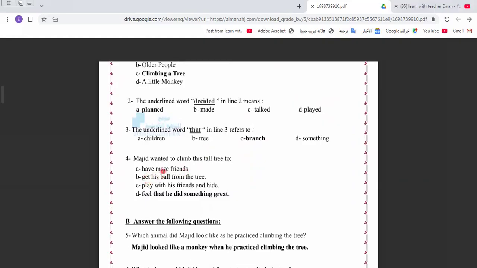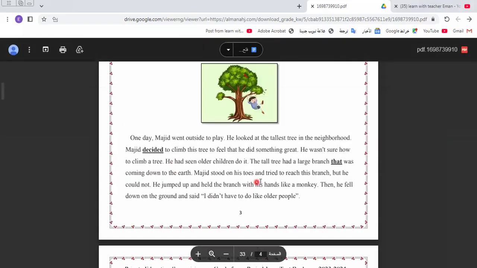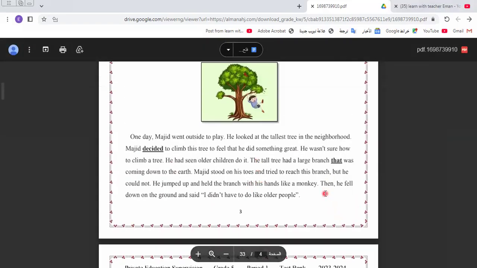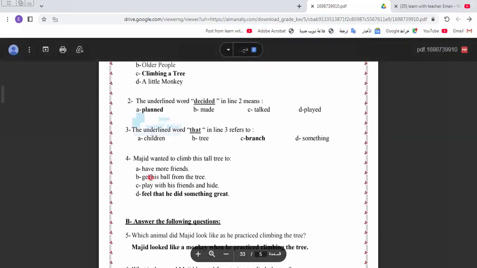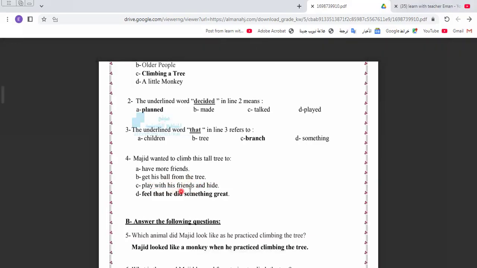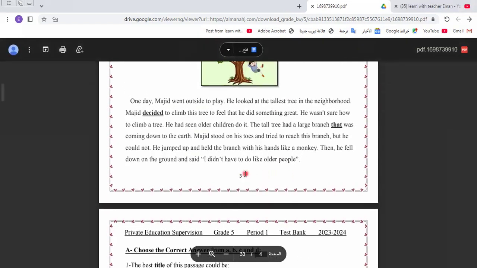Let's go to another question here. Maggid wanted to climb this tree to do what? To have more friends, to get his ball from the tree, to play with his friends, or to feel that he did something great. He did something great, as we know here in this text.